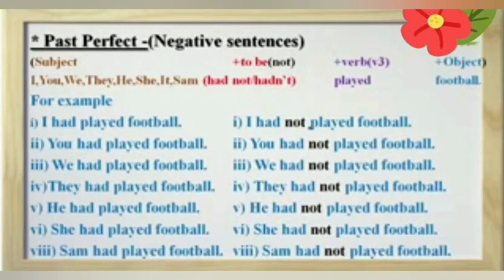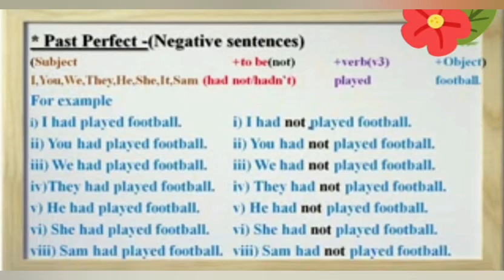Here we have positive and negative both types of sentences. First of all, we write positive sentence. Then we convert positive sentence into negative sentences. And here I tell you how to convert positive sentences into negative sentences. First example, I had played football. Negative sentence, I had not played football. Here we mention not after the helping verb had. And we use had with all types of subjects.